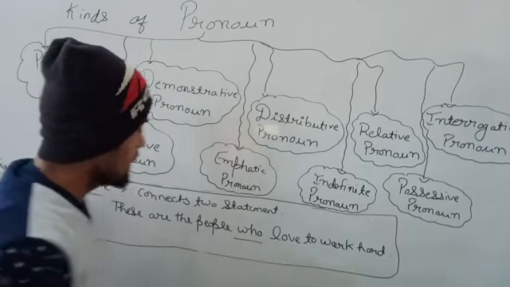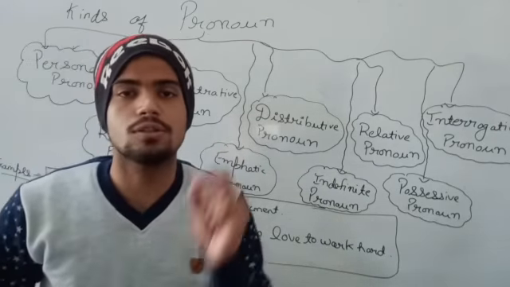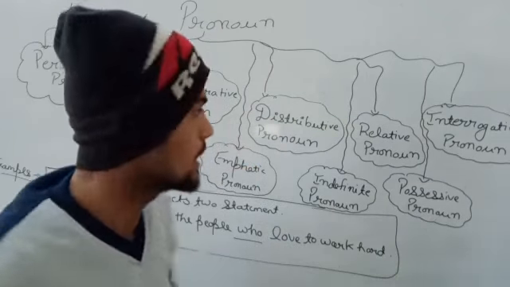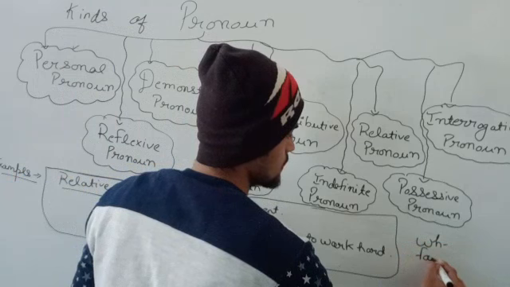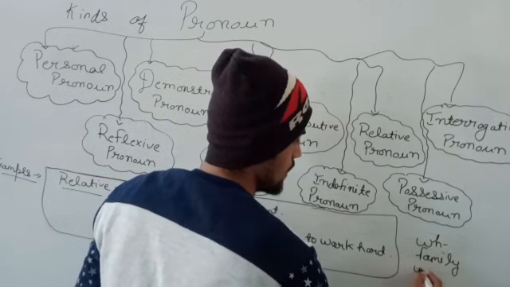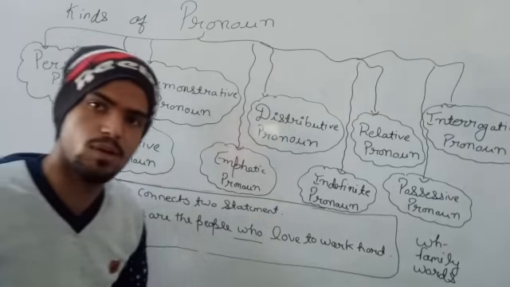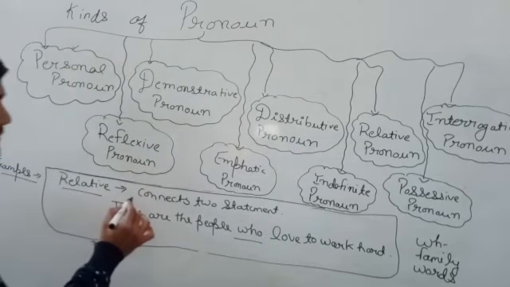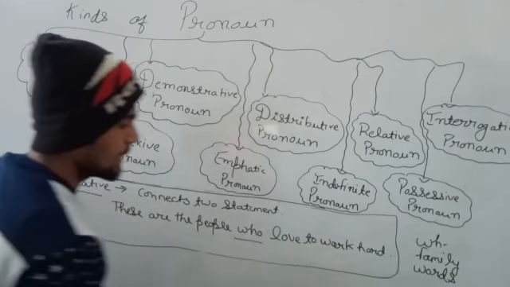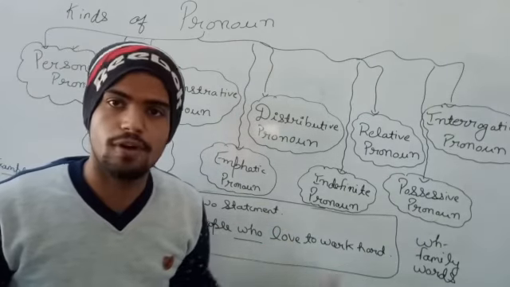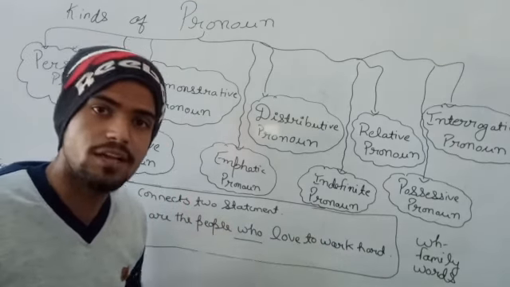And who in relative pronoun, जो words होते हैं जो connect करते हैं, those will be from the WH family. WH family words होते हैं. They will be called WH family words. I hope this statement is clear to you. Okay, so relative connects two statements. These are the people who love to work hard. Okay, so this kind of pronoun will be used, and it will be termed as relative pronoun.